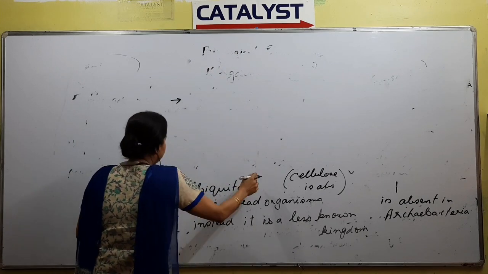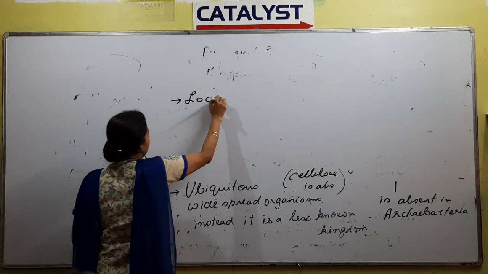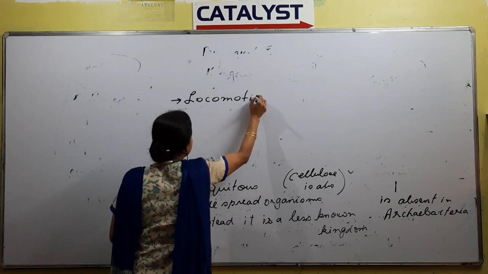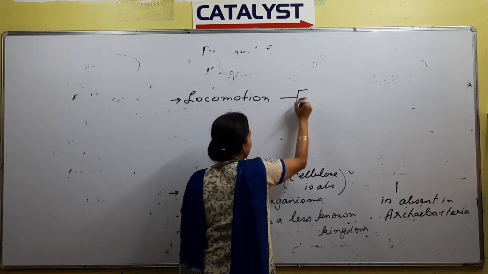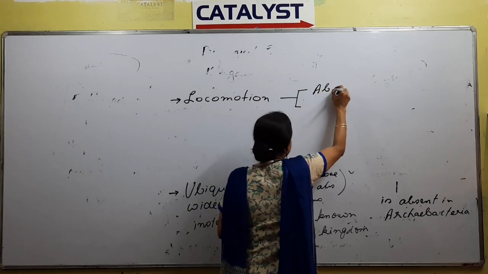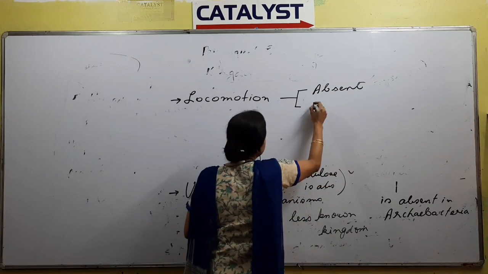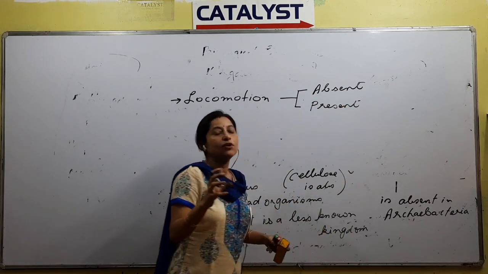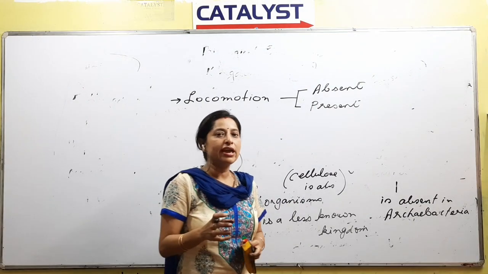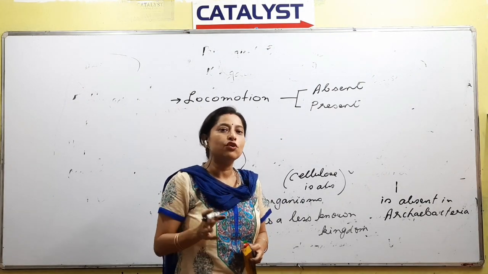Next, we have to talk about locomotion of these organisms also. In locomotion, some organisms are absent and some organisms are present. Among the many Monera organisms, some do not move and some organisms do move.